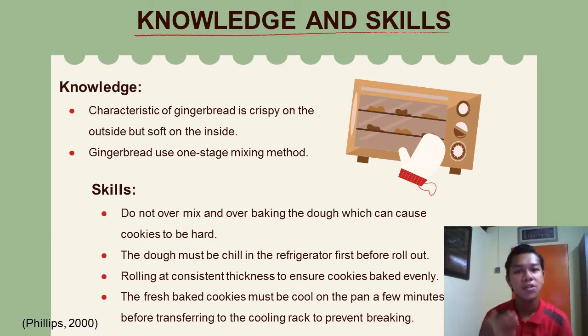Rolling at a consistent thickness must also be done to ensure the cookies are baked evenly. The freshly baked cookies must be cooled on the pan for a few minutes before transferring them to cooling racks to prevent breaking.